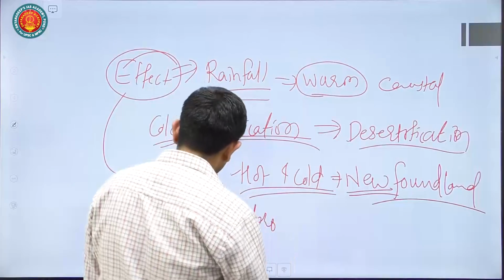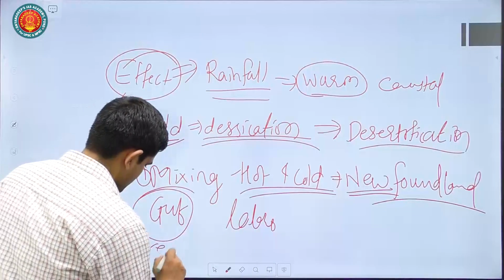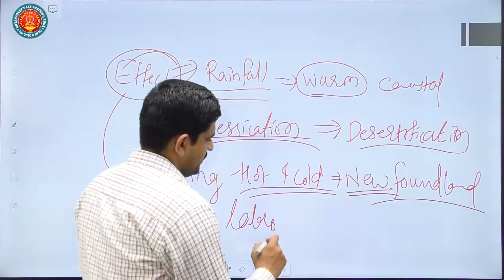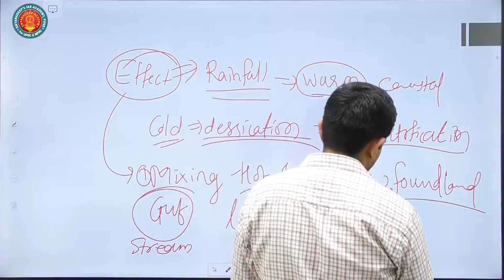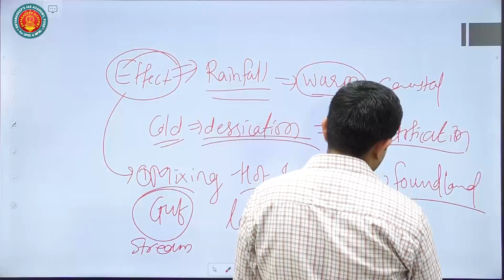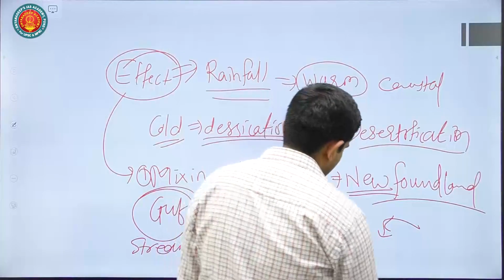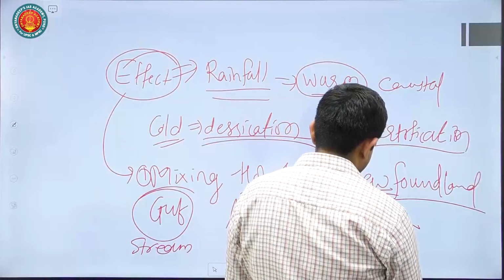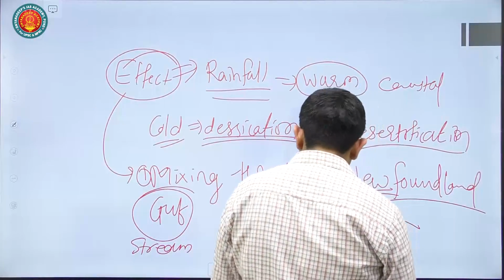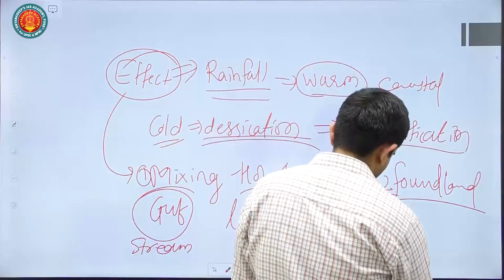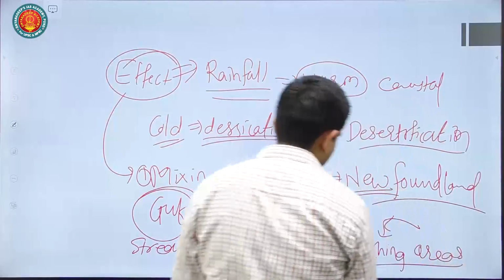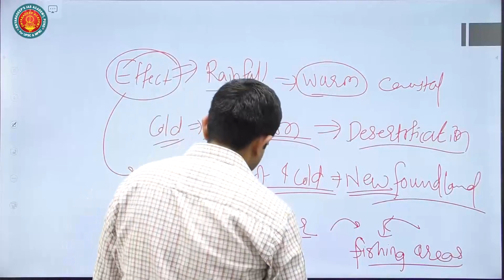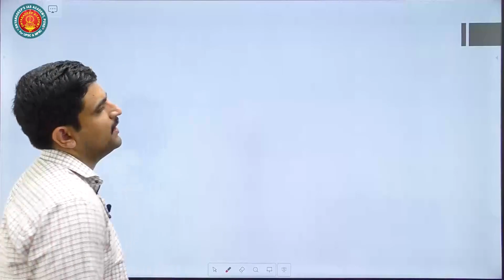Okay, Gulf Stream, it is called Gulf Stream, and Labrador current. And it has resulted in mixing up of both hot and cold water, and it has resulted in the formation of what you call fishing areas in that region. Okay, so that also you can mention. So these are some of the effects of oceanic currents that you can mention.